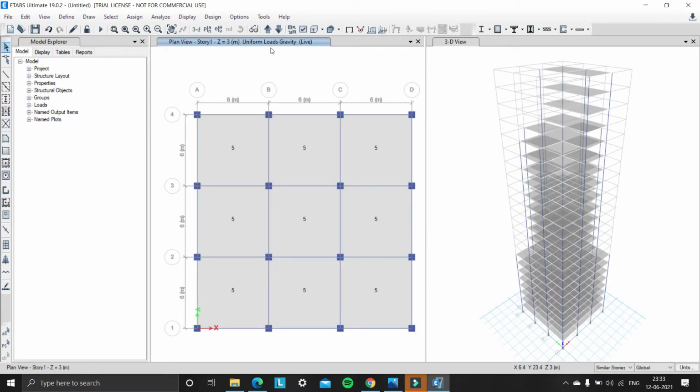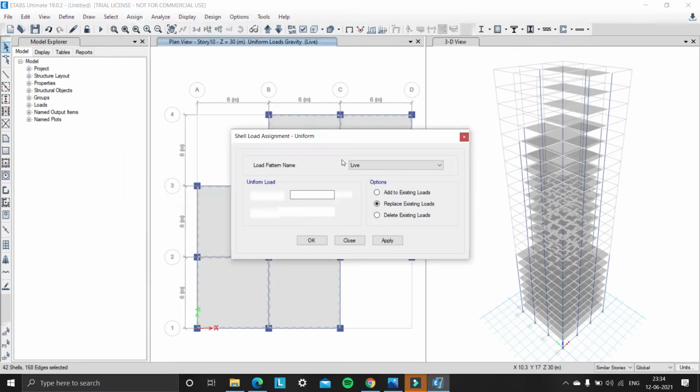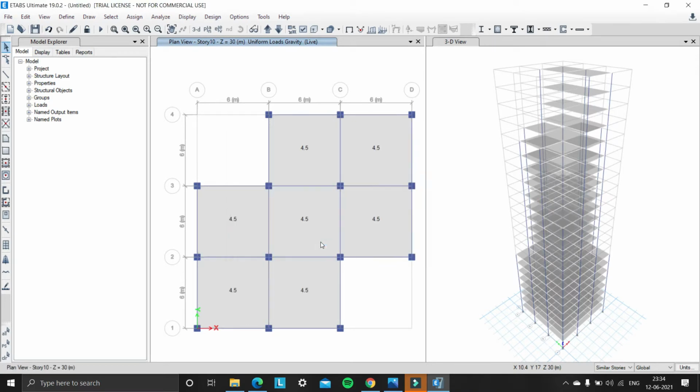Okay. Now moving to story 10. Select similar stories and select the shells where we need to apply the live load. Under assign, select shell load uniform of load 4.5 kN per meter square and load pattern live in the direction of gravity, and click on apply and click on OK. So we're done with story 9 to 14.